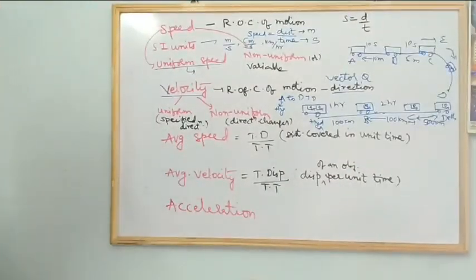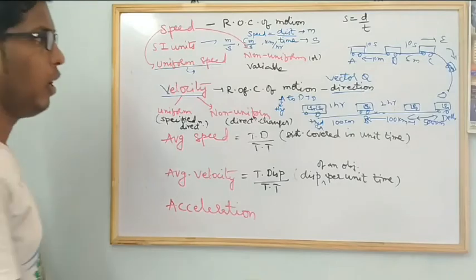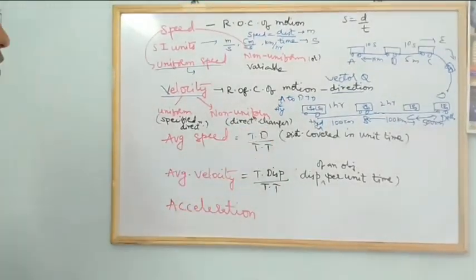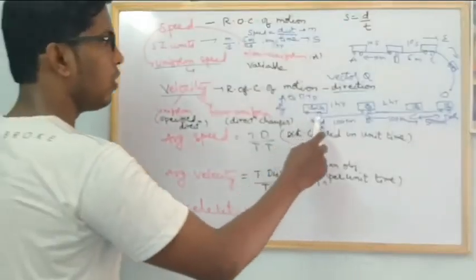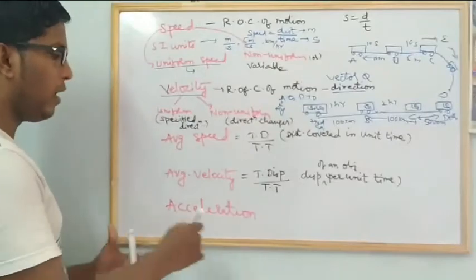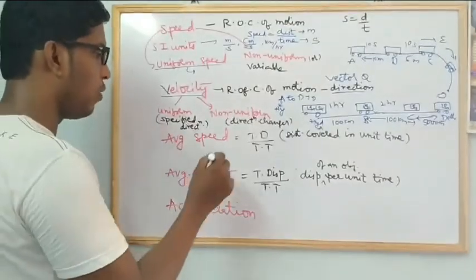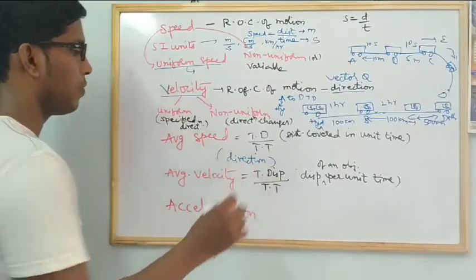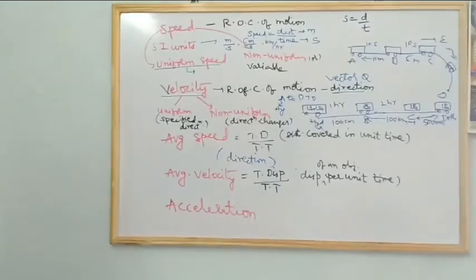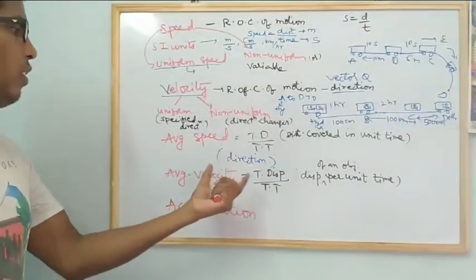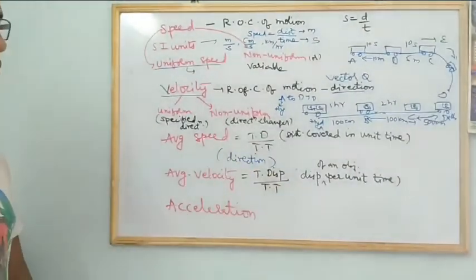Now, average velocity. So what is average velocity? Displacement of an object per unit time. This is also the same, both are the same. And here the body is displaced from one point to another point, and here you mention the direction also. Why? Because it is a vector quantity. You understand? So displacement of an object per unit time. That is the definition, and that is the formula also.